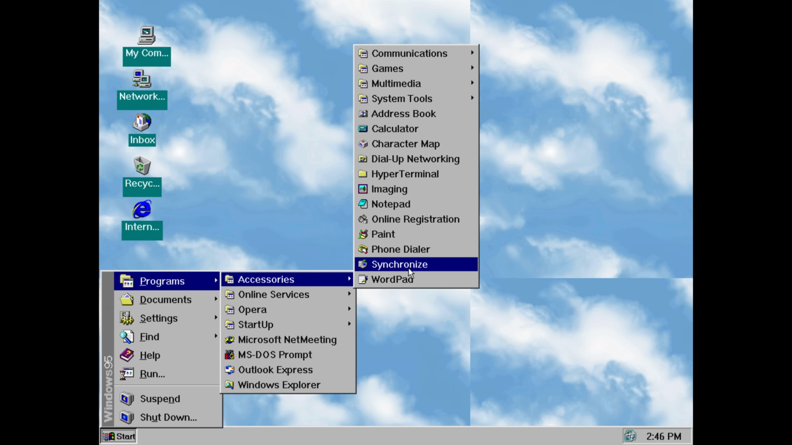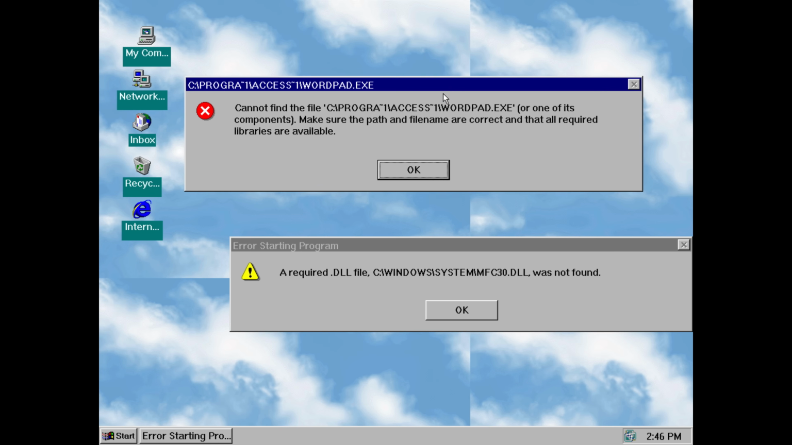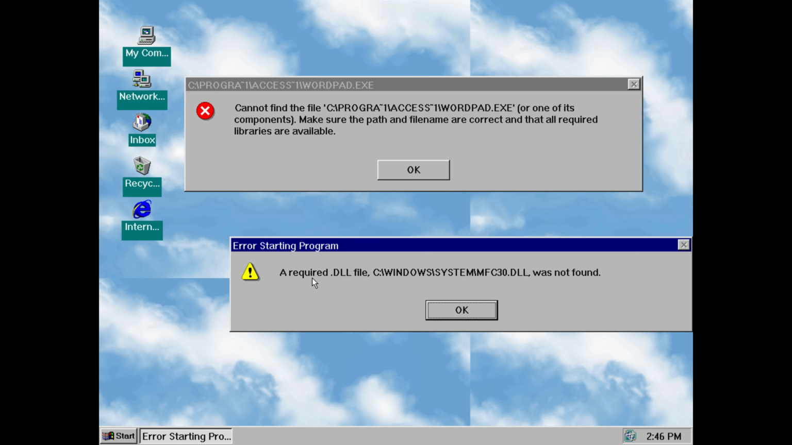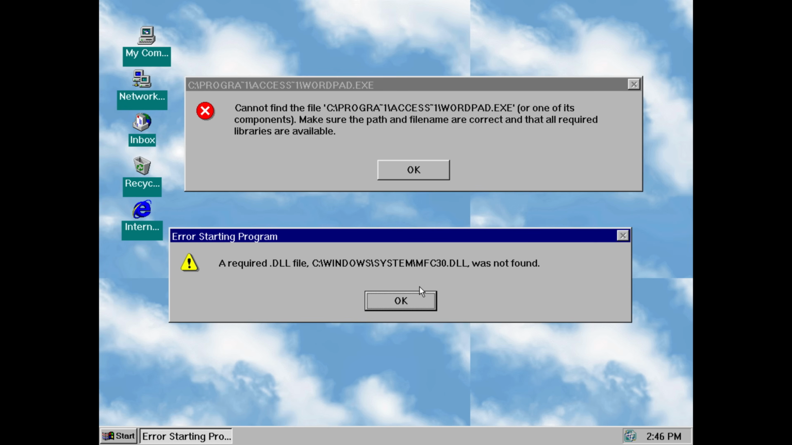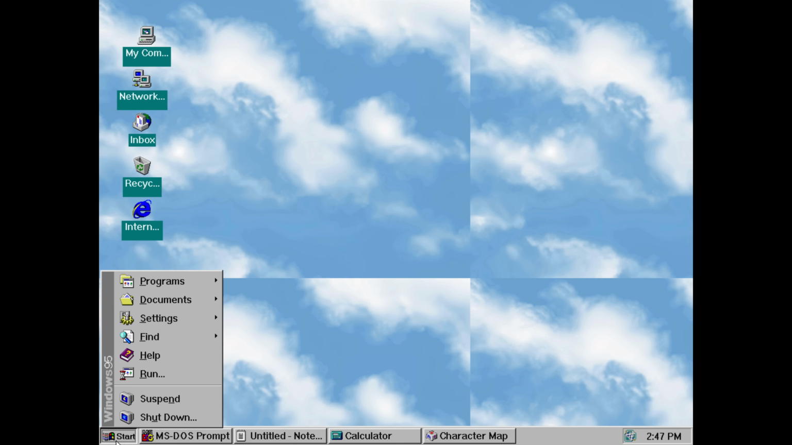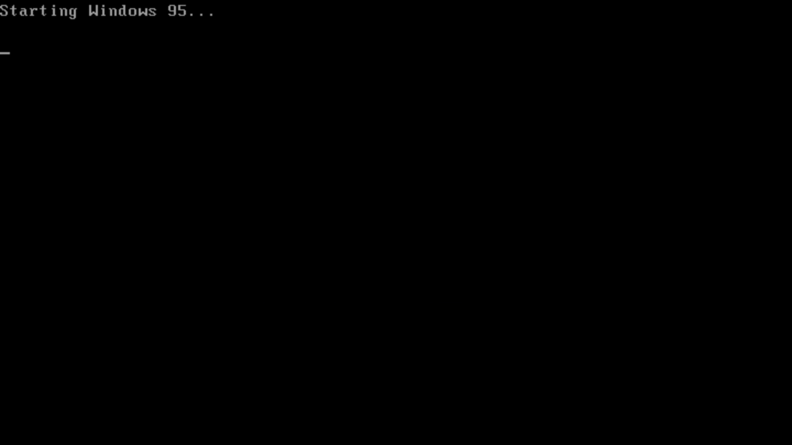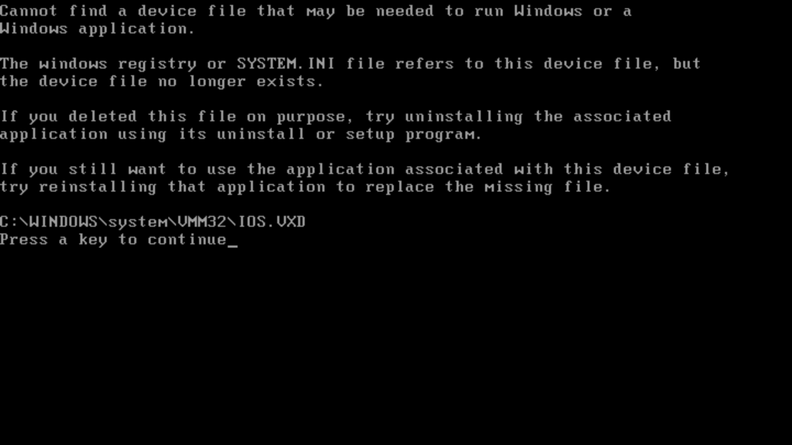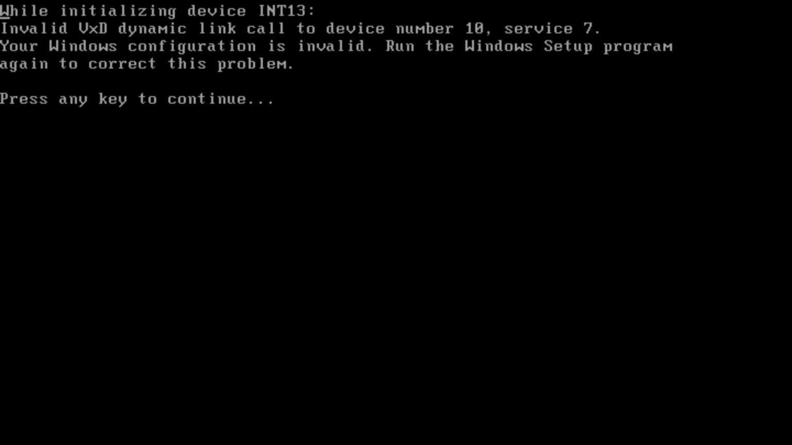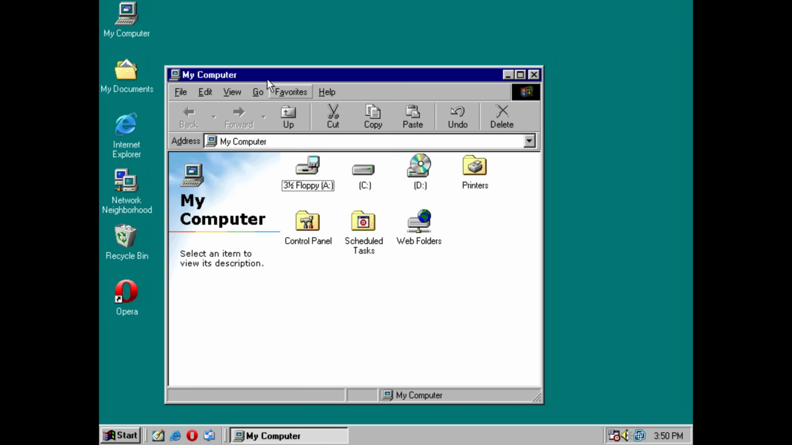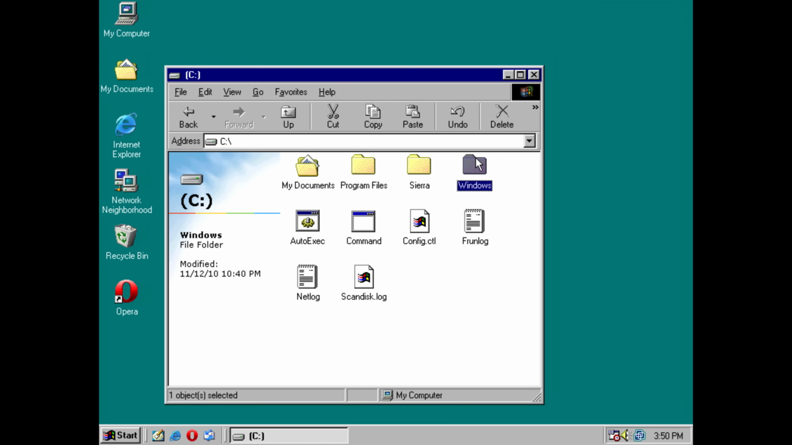Let's try to open something. WordPad. And yeah, this one doesn't even open. And some DLL that is required for the program to even start. And now let's restart Windows 95 and see what happens. Restart. Yes. Starting Windows 95. Cannot find a device file that may be needed for Windows to run, and we are no longer able to boot.